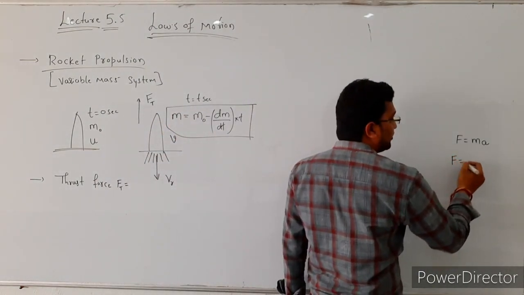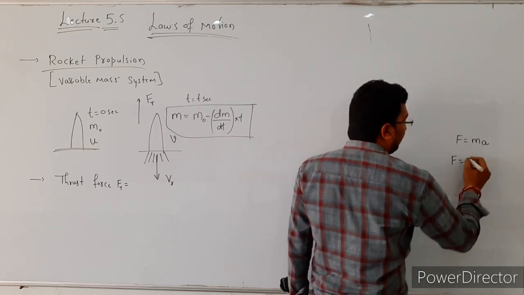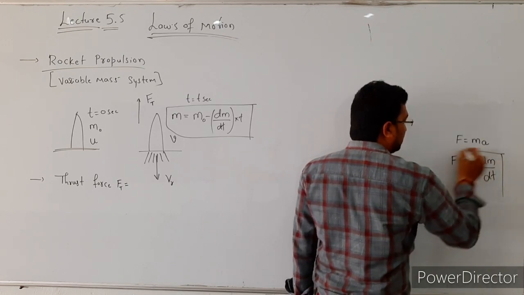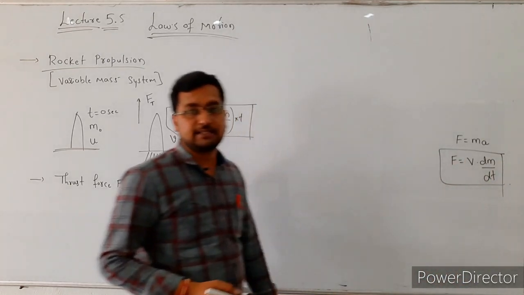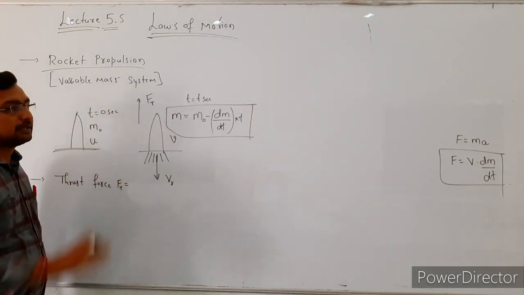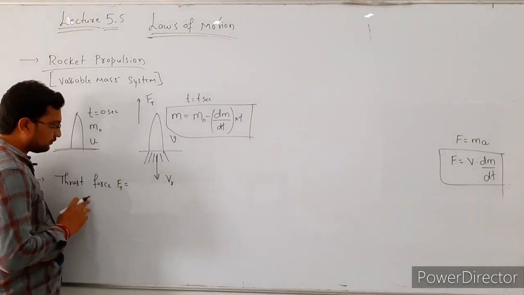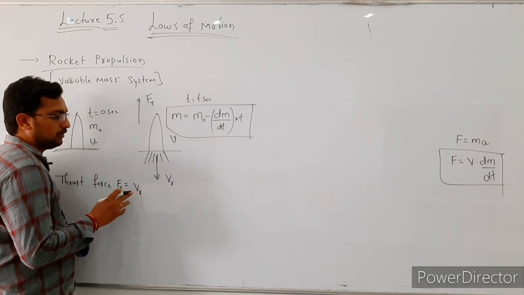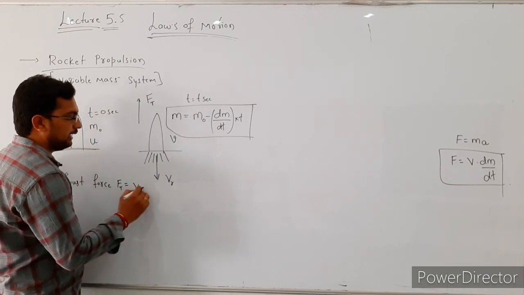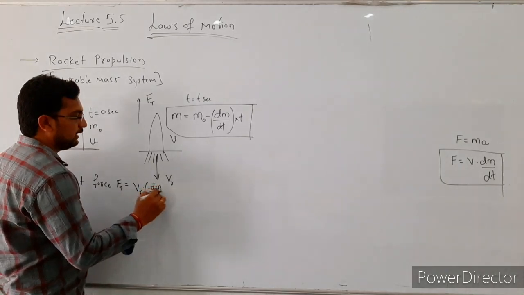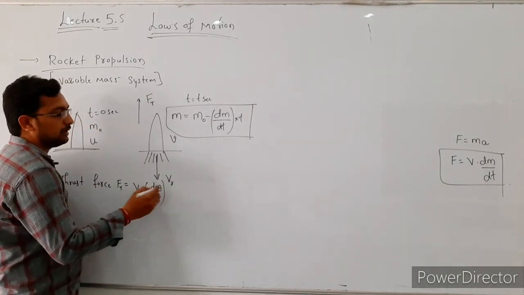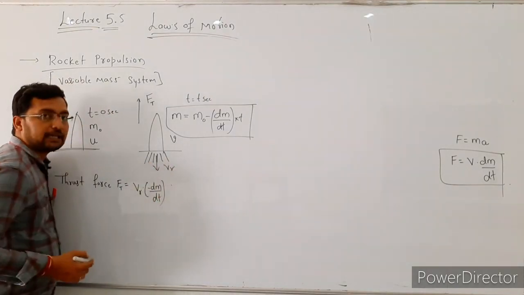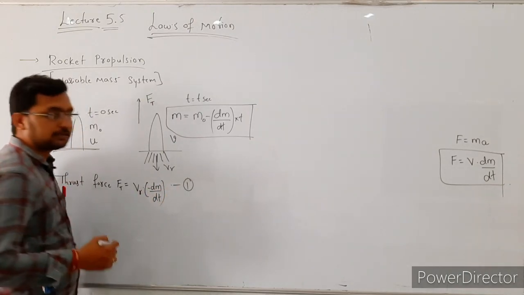If the mass of the system changes, in that case we use the formula F equals v into dm by dt. This formula is used to find the force in a variable mass system. Here also the system is a variable mass system. Then the thrust force is equal to v suffix r, the exhaust velocity of the gas, into minus dm by dt. Here the minus sign indicates that the mass of the rocket decreases with respect to time. So this is the thrust force.